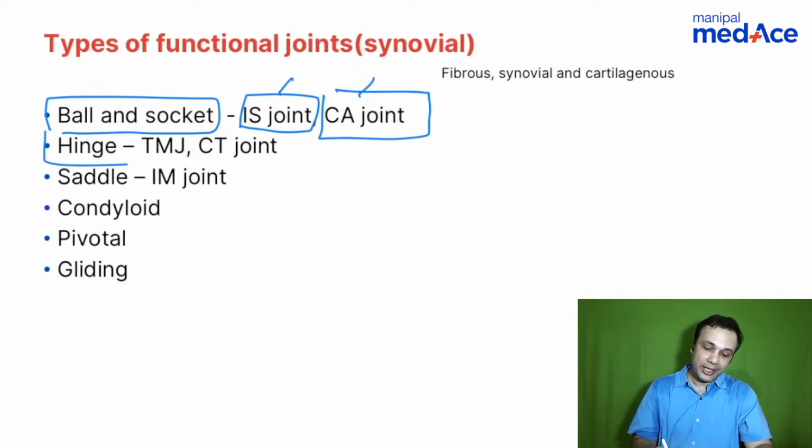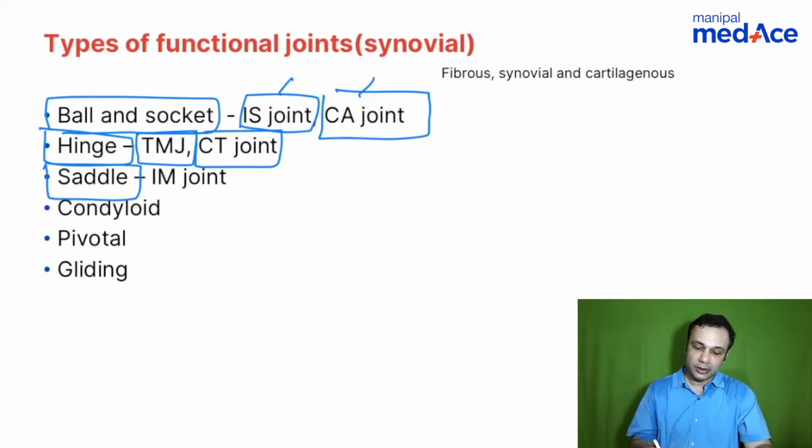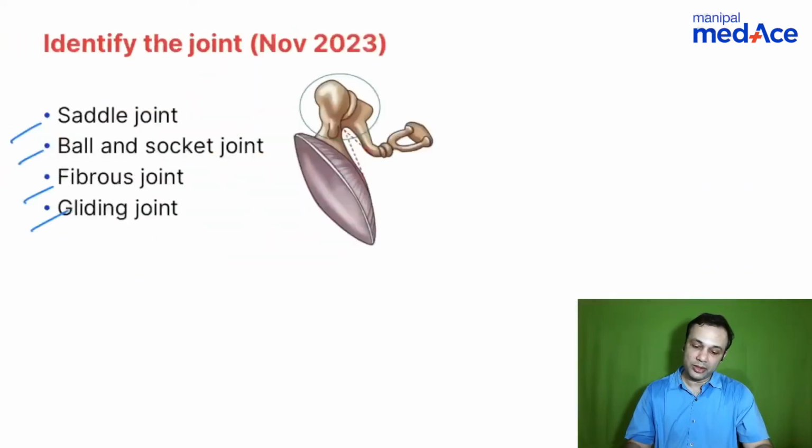When we talk about hinge joints, it is the temporomandibular joint and the cricothyroid joint. When we talk about saddle, it is incudomalleal joint. Okay, so Rahul, remember, incudomalleal joint is saddle, incudostapedial joint is ball and socket. So what was the question here?